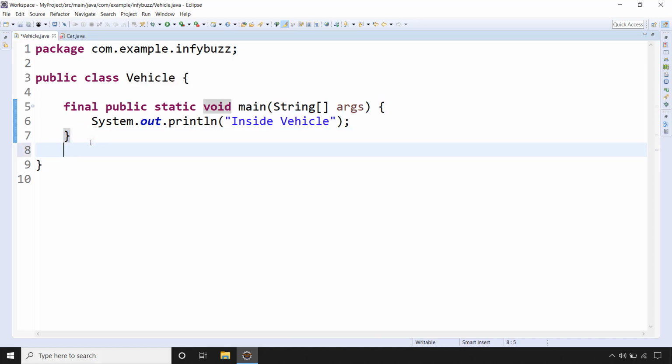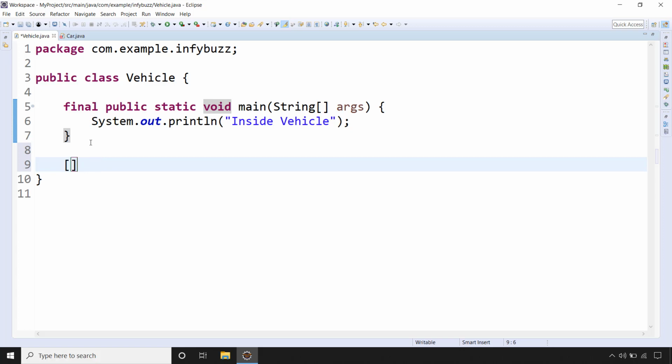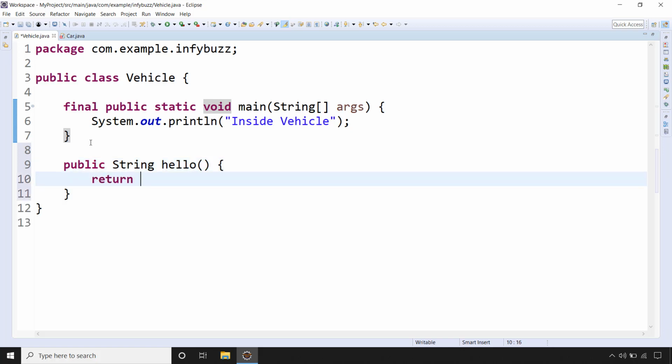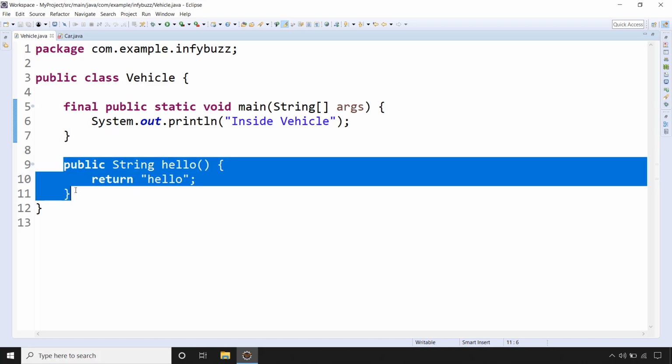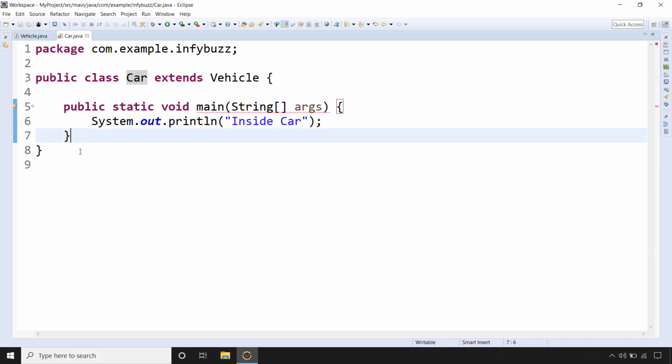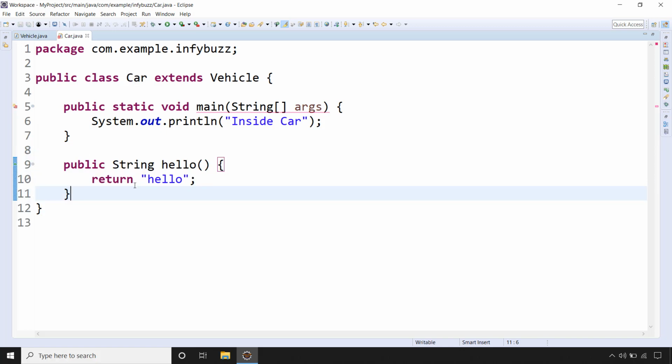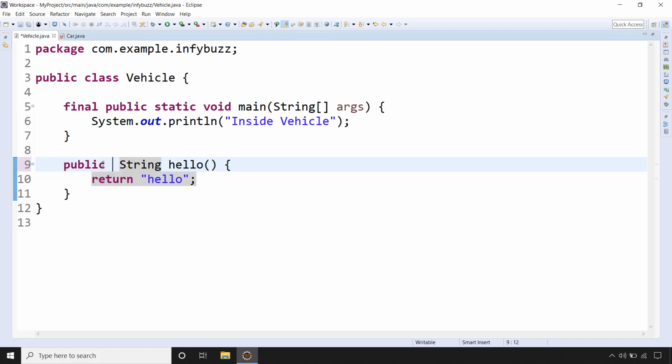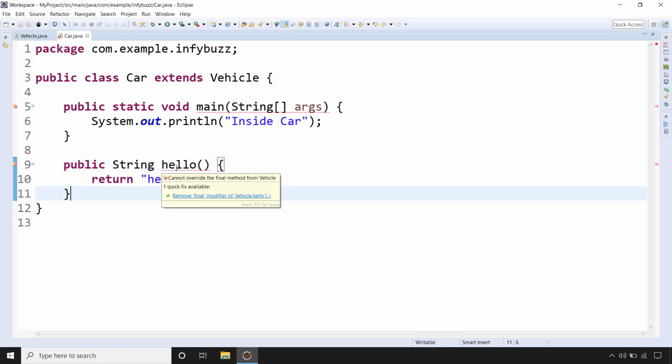Say for example, here we have one more method, public String hello, and return hello. Now let's override this method in our child class, that is car. That's fine. Okay, this will not give any compilation error. Now let's make this method final. See, now we are getting the error that we cannot override the final method from vehicle.